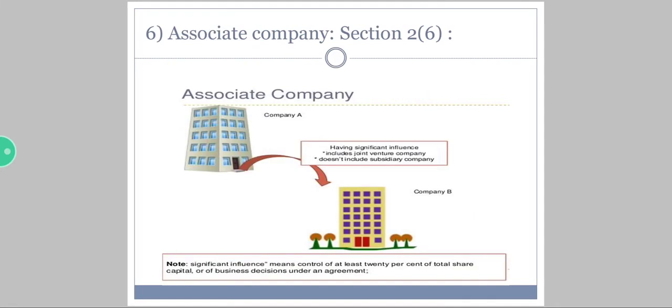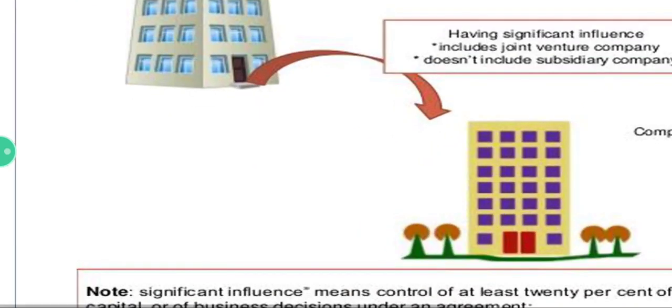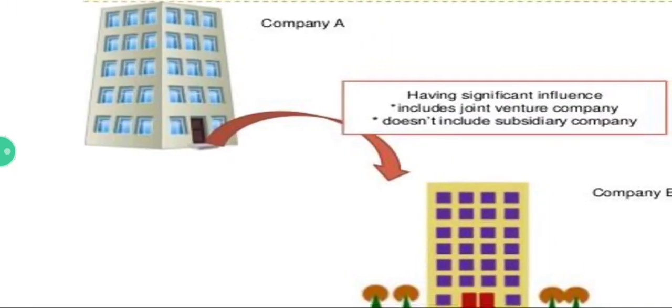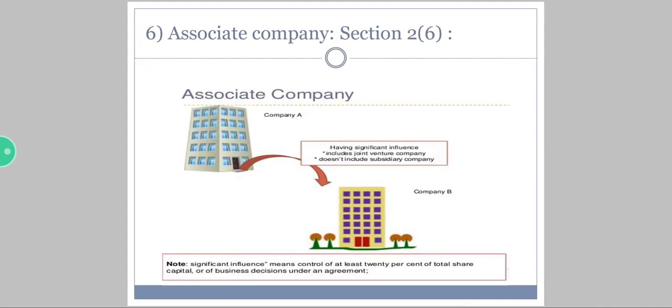Coming to the sixth one is associate company. To associate means to connect or to link. Here, see, associate company can also be termed as a private company.